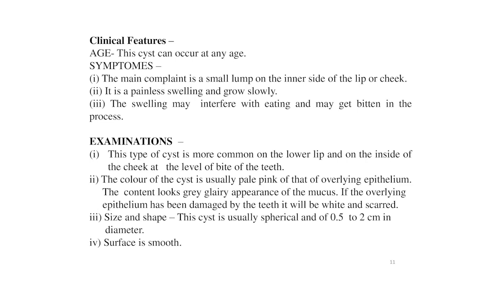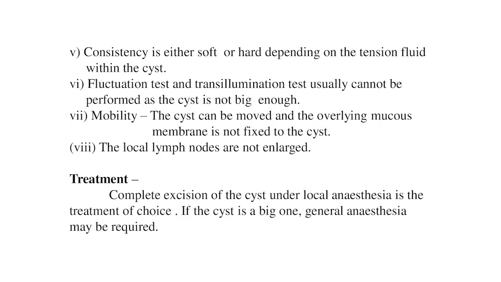Size and shape of this cyst: it is usually spherical and 0.5 to 2 cm in diameter. Surface is smooth. Consistency is either soft or hard depending on the tension of fluid within the cyst. Fluctuation test and transillumination test usually cannot be performed as the cyst is not big enough. Mobility: the cyst can be moved and the overlying mucous membrane is not fixed to the cyst. The local lymph nodes are not enlarged.